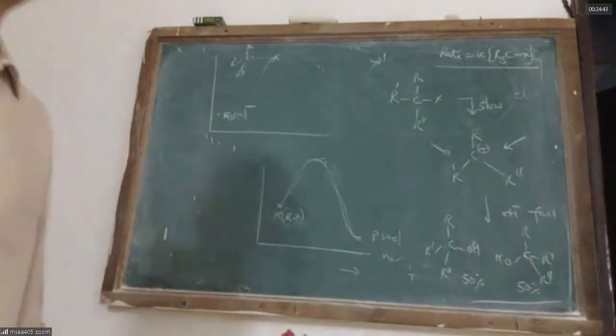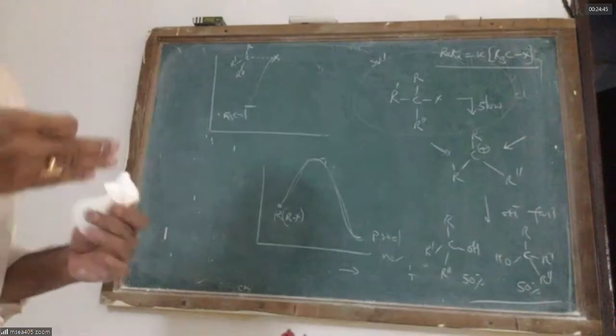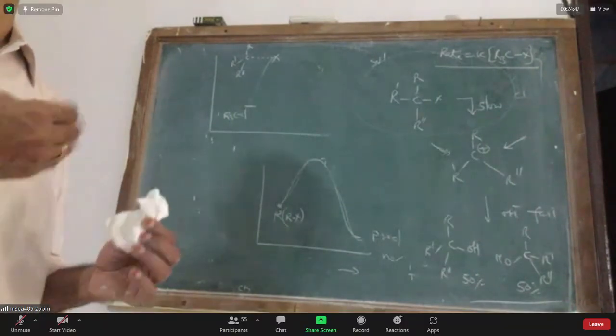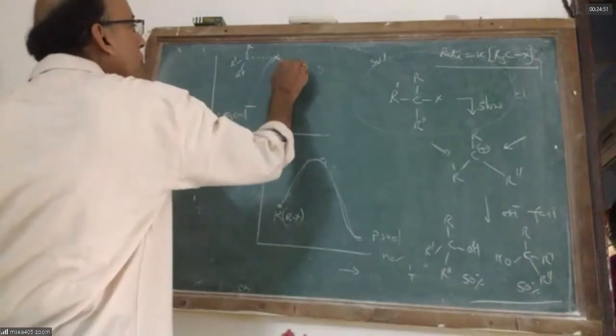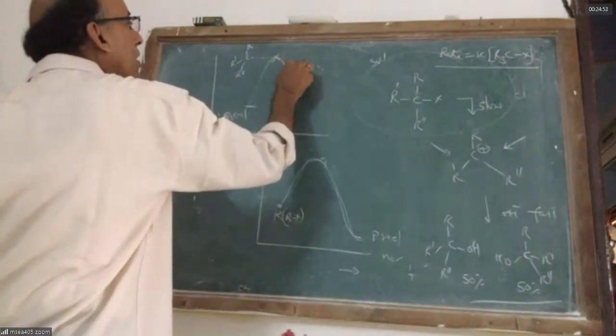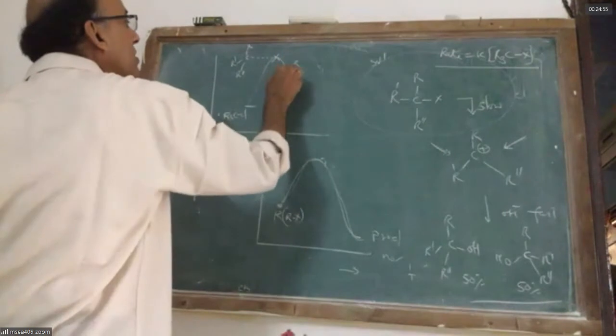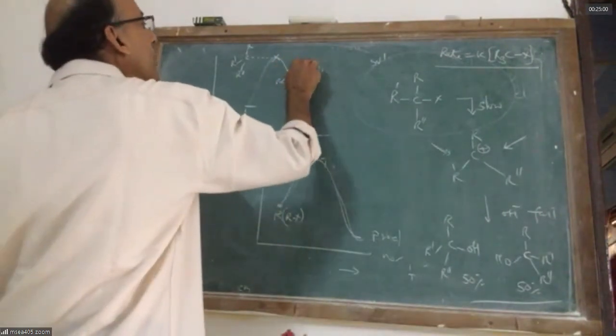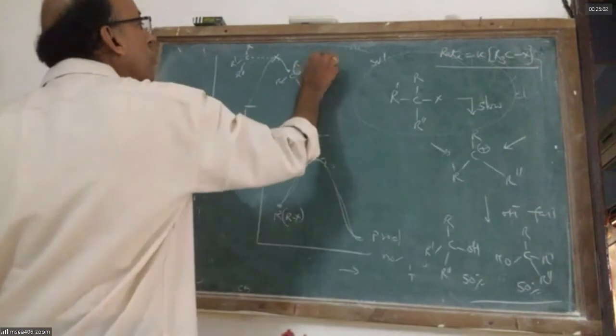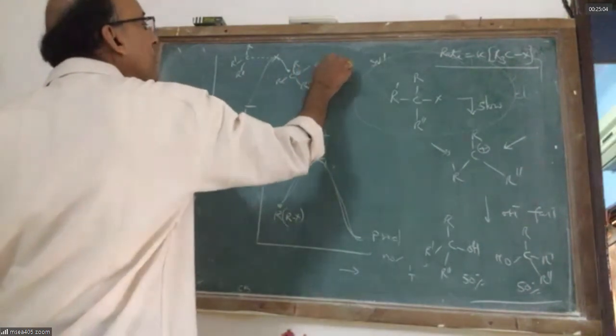In high energy states, some bond appears to be breaking or some bond appears to be forming. So it is a high energy state. This soon will go to a carbocation. The carbocation is somewhat stabilized by alkyl groups. Again, the carbocation is bound by the incoming nucleophile. It is being attacked by OH minus.